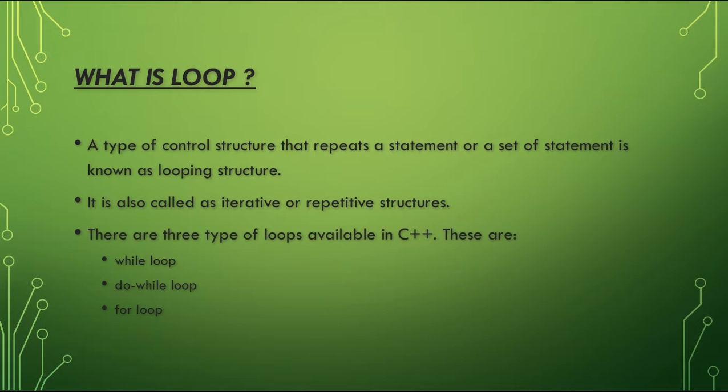In sequential structure, all the statements are executed once. On the other hand, the conditional structures may execute or skip a statement on the basis of some given condition. In some situations, it is required to repeat a statement or a number of statements for a specific number of times. There are three types of loops in C++. The first one is the while loop, the second one is the do while loop, and the third one is the for loop.